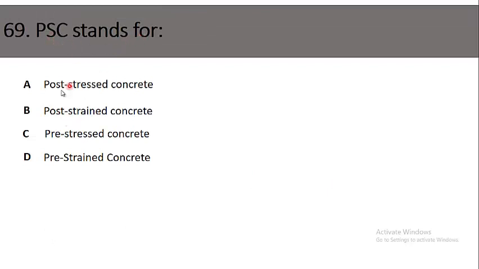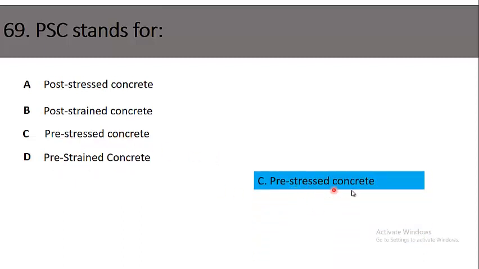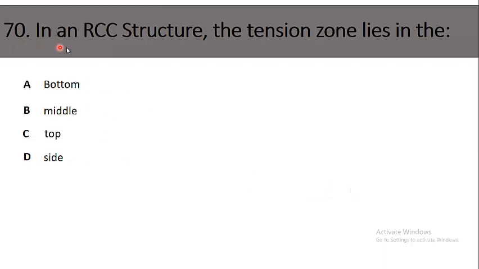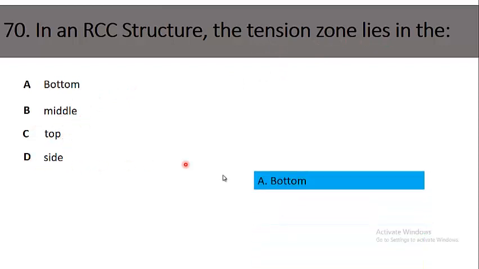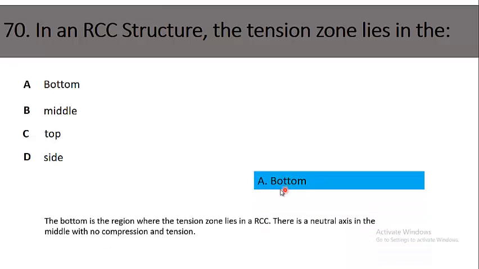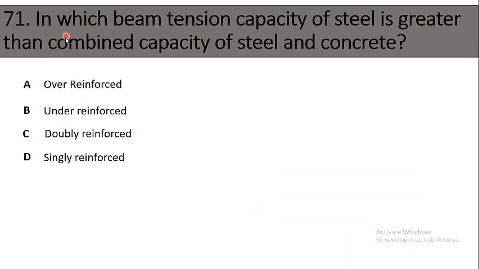PSC stands for option A, post-stressed concrete; B, post-strand concrete; C, pre-stressed concrete; D, pre-strand concrete. The right option is option C, pre-stressed concrete. 70. In an RCC structure, the tension zone lies in the option A, bottom; B, middle; C, top; D, side. Right option is bottom. The tension zone lies in the bottom. Right option is A.